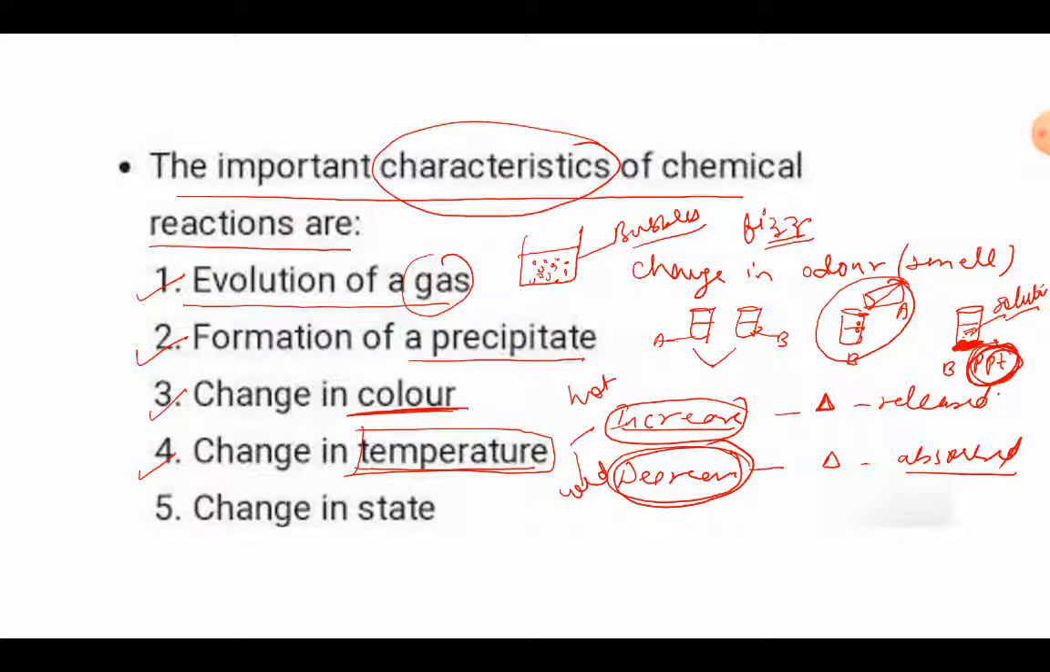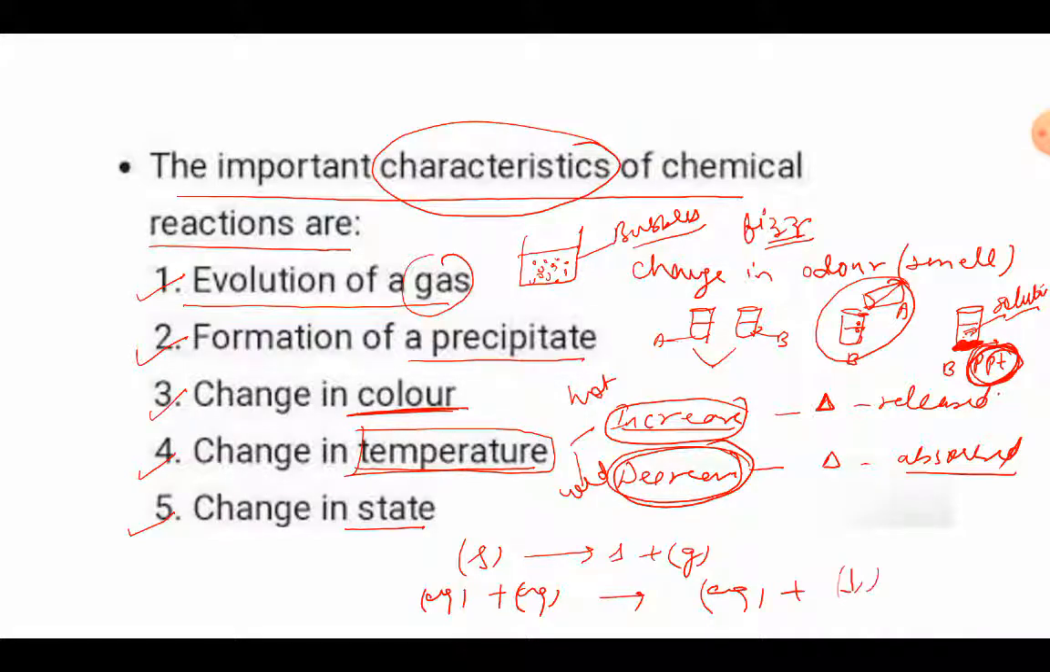Now the fifth one is the change in state. Now what do we mean by change in state? Maybe we start with a solid reactant, one of the products is solid, but one of the products may be gaseous also. Or maybe we have taken two aqueous solutions, and they are reacting with each other. One of the products is aqueous, but the other one is a precipitate.